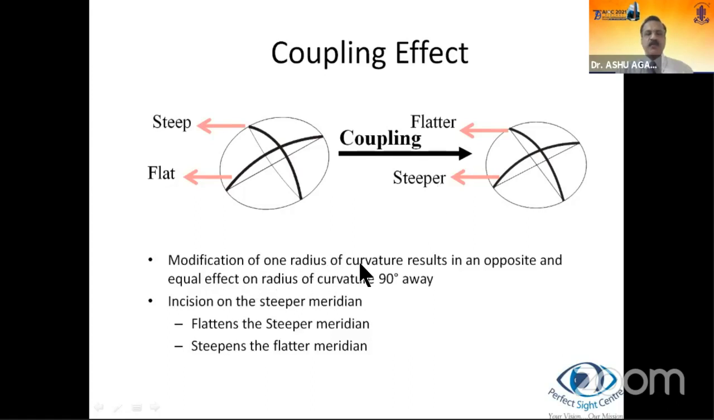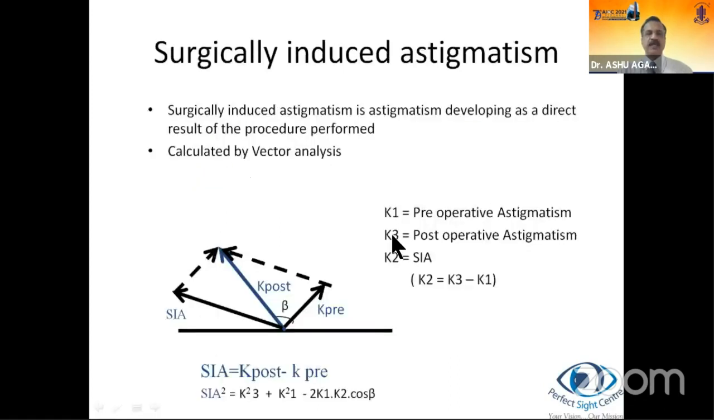Now, modification of one radius of curvature results in an opposite and equal effect on the radius of curvature 90 degrees away. So this is the steeper meridian and this is the flatter meridian. If we make the incision on the steeper meridian, it would flatten the steeper meridian. If you make it here, this steeper meridian would become relatively flatter, and the flatter meridian would have an equal and opposite effect and would become relatively steeper. So this is how we can also control the astigmatism.